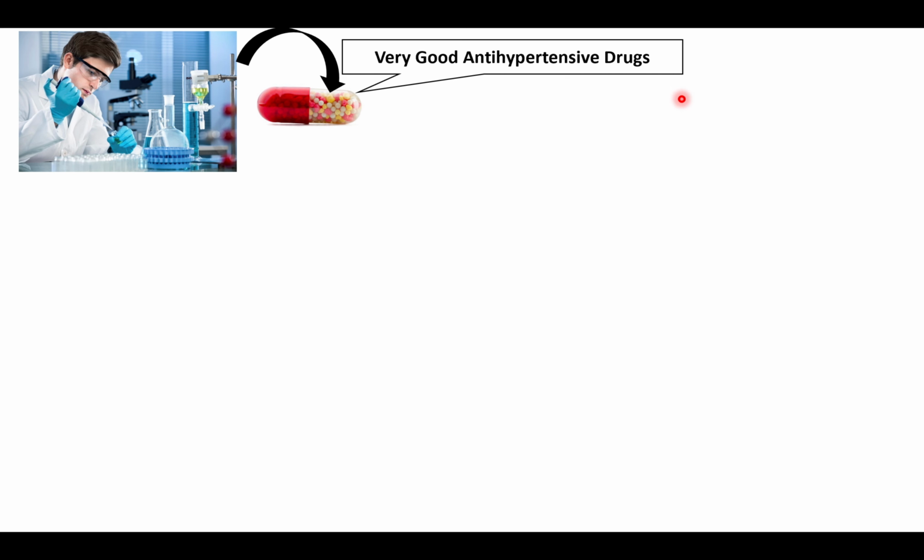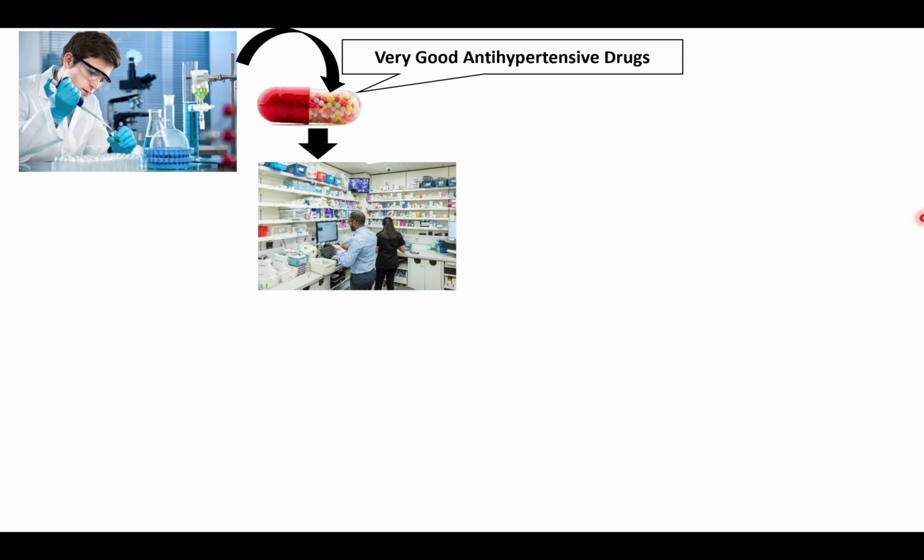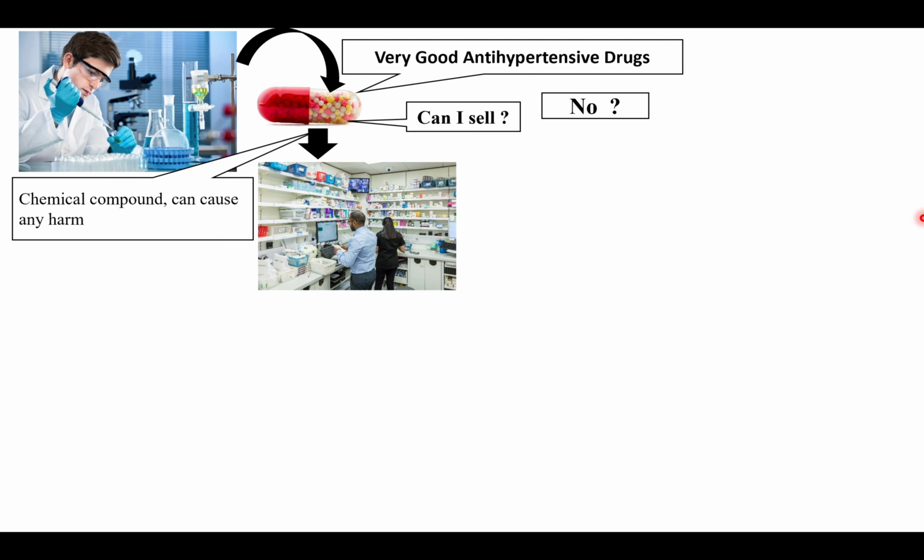Suppose in my laboratory, I am doing some research and discover one new drug. According to me, it's a very good anti-hypertensive drug. So what I did, I made 10,000 pills and took them to the chemist and said, please sell it. Can I do this? Obviously, the answer is no. Why can't I sell? Because it is a chemical compound. It can cause harm. If somebody dies, then who is responsible?